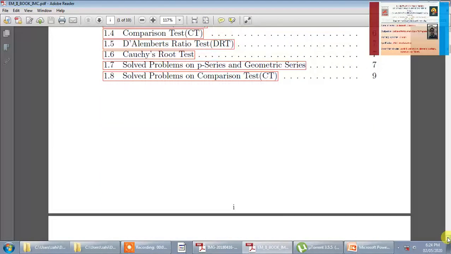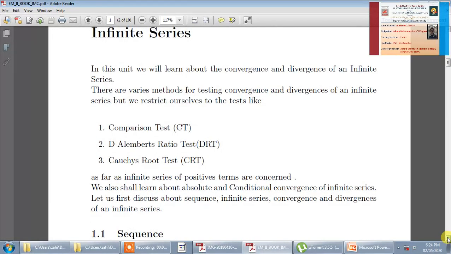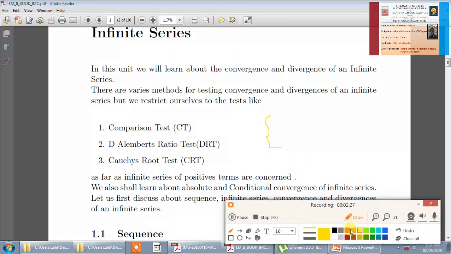Now, already you have learned about sets. What is a set? A set is just a collection. Okay, so if you have numbers like 2, 1, 9, 7, 8, something like that, it is nothing but a set. Suppose you have 1, 5, 3, 2, 9. So this is a collection. A collection of numbers, or a collection of elements, is called a set. Now we are going to discuss the sequence.